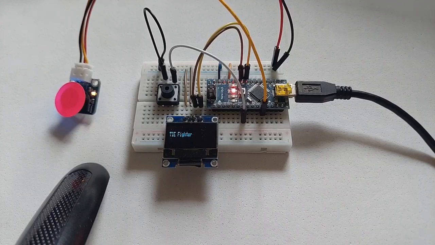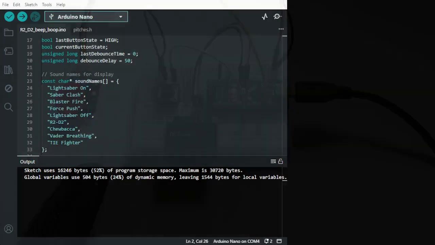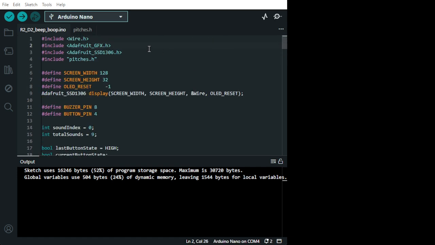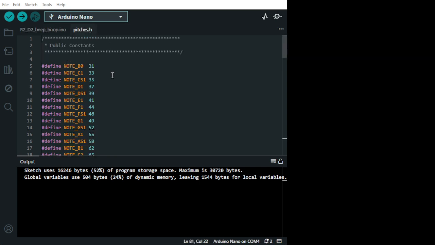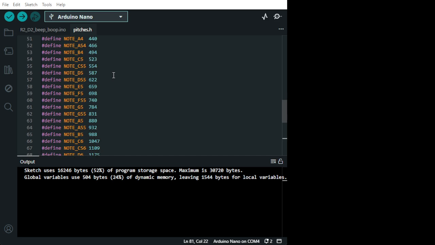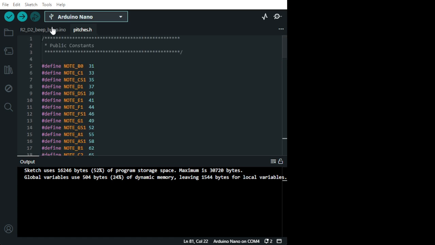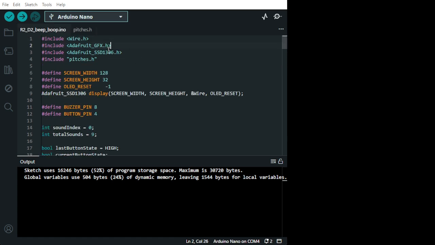Okay guys, I hope you like. Here's the code. Oh yeah, we don't need any library except the library for the OLED screen. And this one, the pictures, I just put it here, it's a public constant with all the pitches here, okay. The high pitch. That's it. So it picks it up and you work with that here.